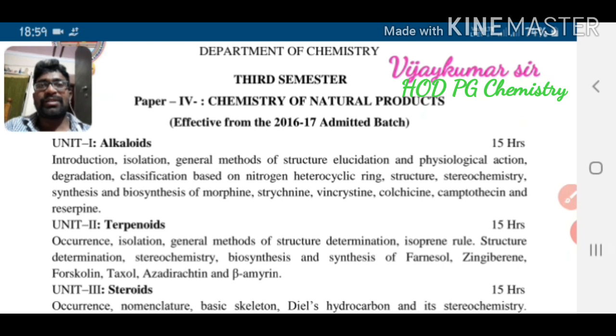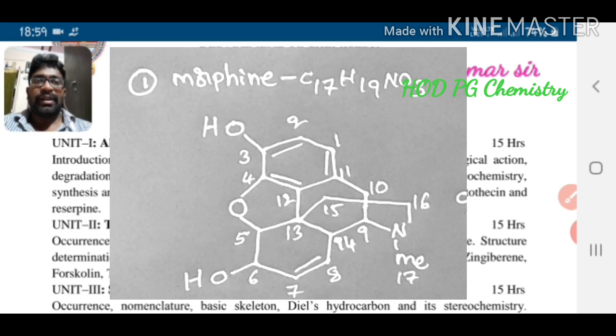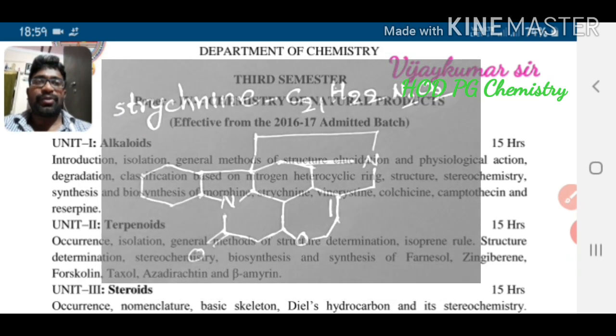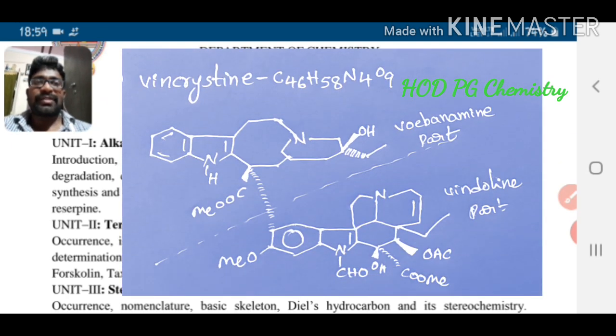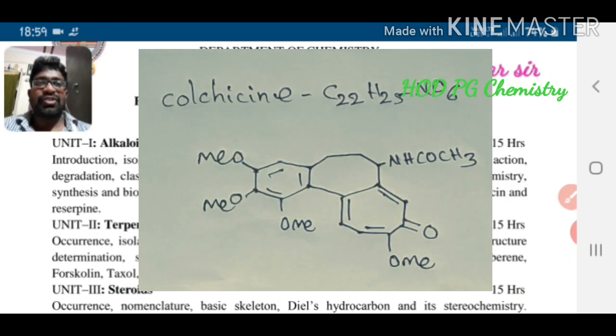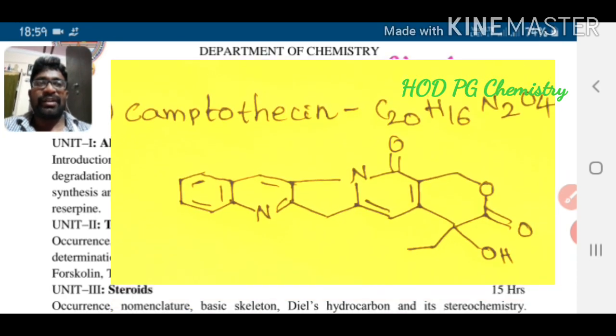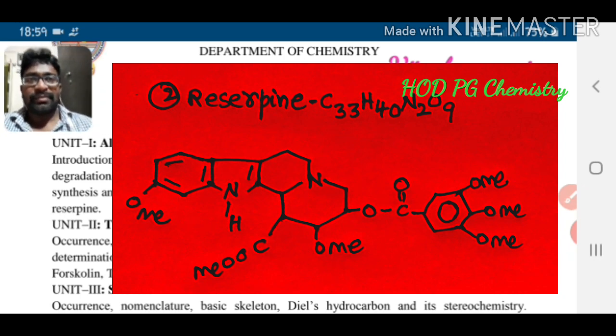These structures with molecular formulas are shown here: the structure of morphine, strychnine, vincristine, colchicine, camptothecin, and reserpine, each with molecular formula.